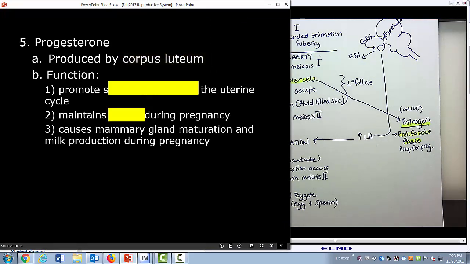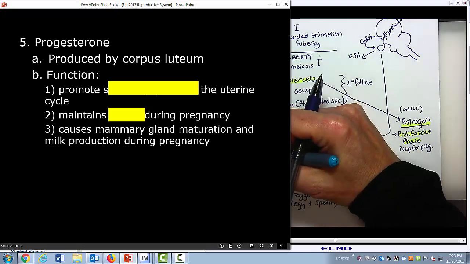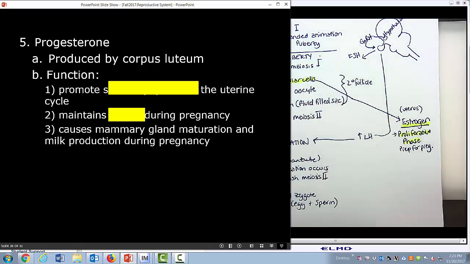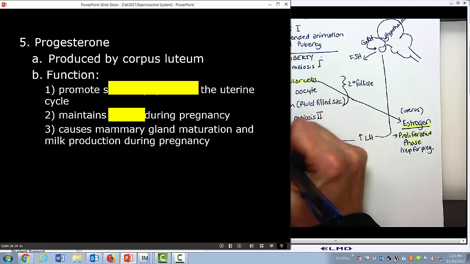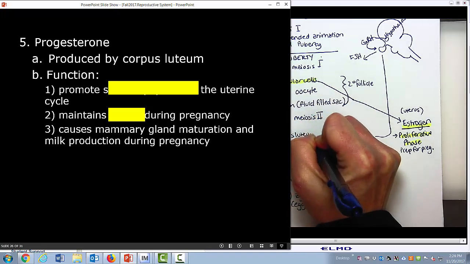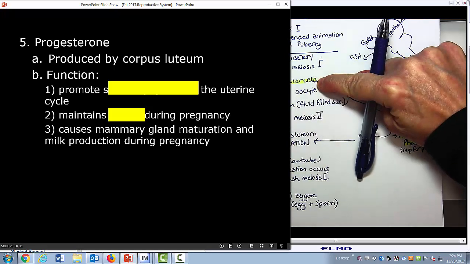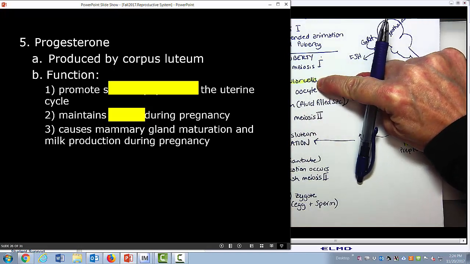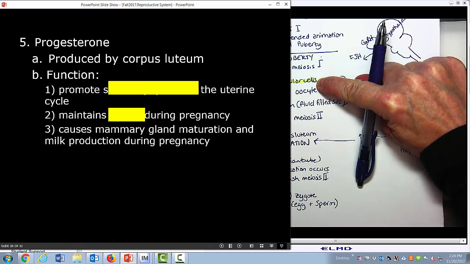Now, progesterone is a different hormone, and progesterone is produced by the corpus luteum. I'm going to get a different highlighter out because you know me and my highlighters. The corpus luteum is this structure right here. The corpus luteum used to be the follicular cells, but once the oocyte has been ovulated, they become the corpus luteum.